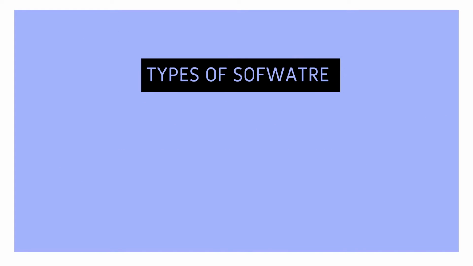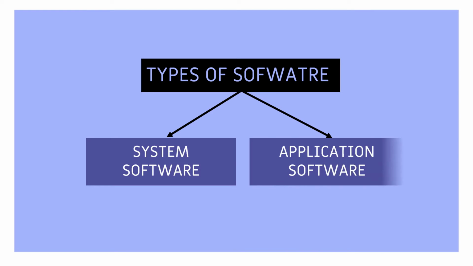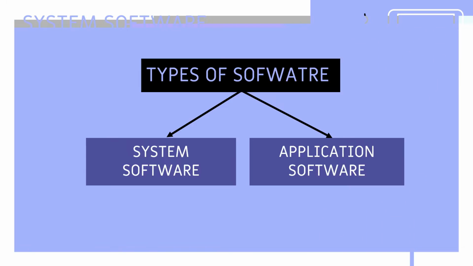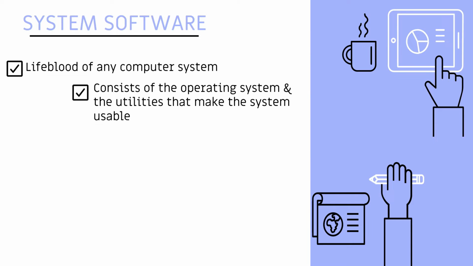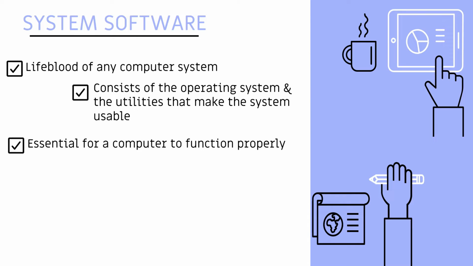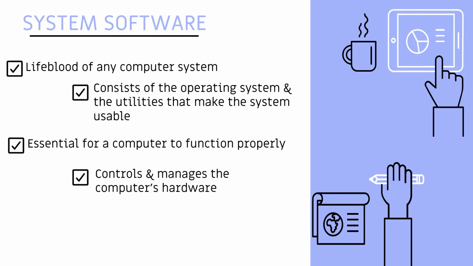Types of software. There are two types of software: system software and application software. Let's study them in detail. System software. System software is the lifeblood of any computer system. It consists of the operating system and the utilities that make the system usable. System software is important for a computer to function properly. A program that controls and manages the computer's hardware makes a computer run efficiently.